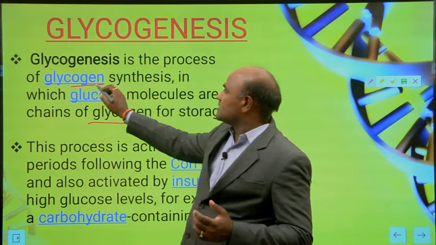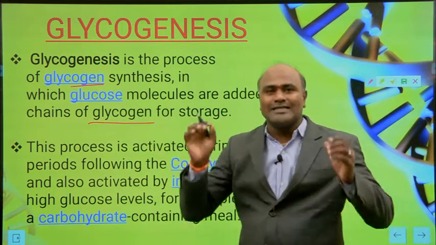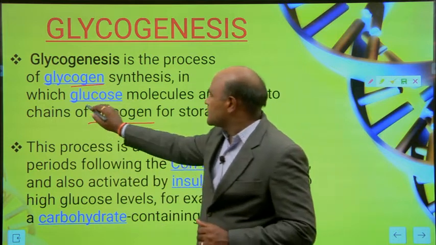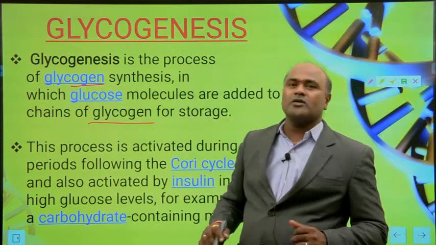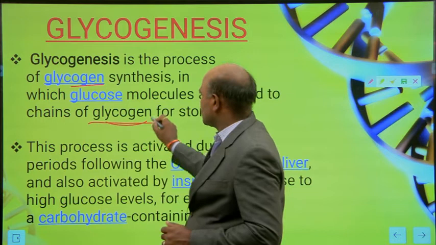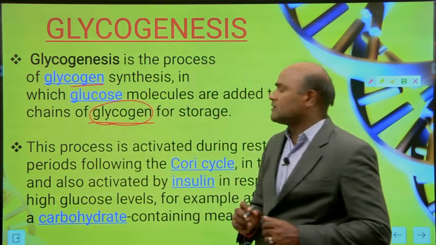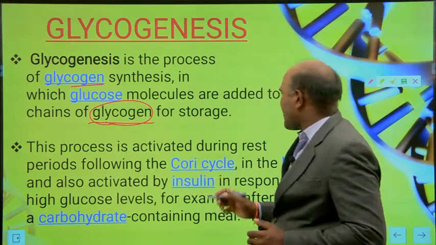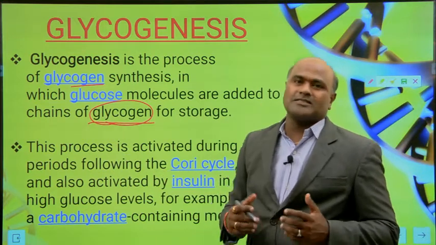So glycogenesis is the synthesis of glycogen, in which glucose molecules are added to chains of glycogen for storage. It is a process activated during the body's resting periods.